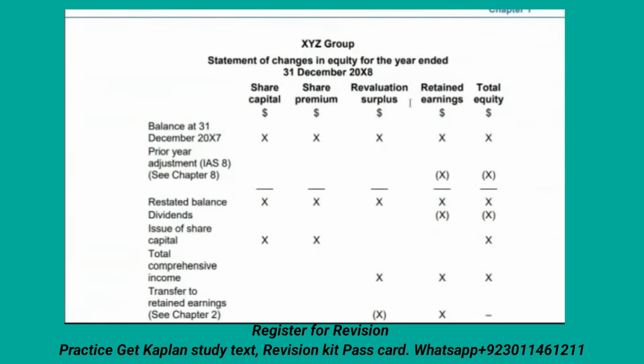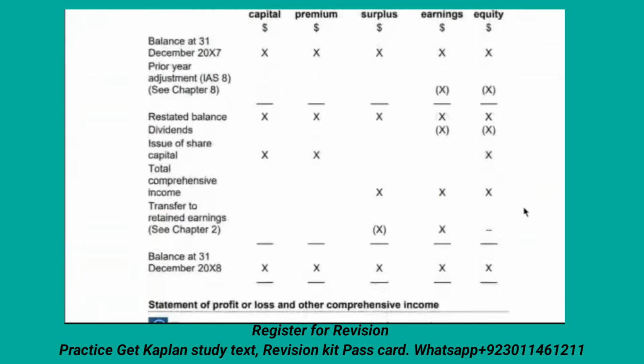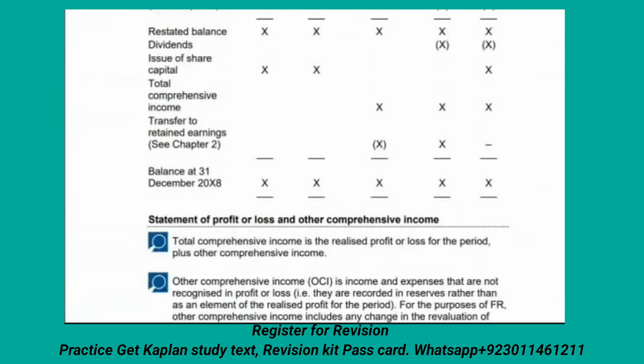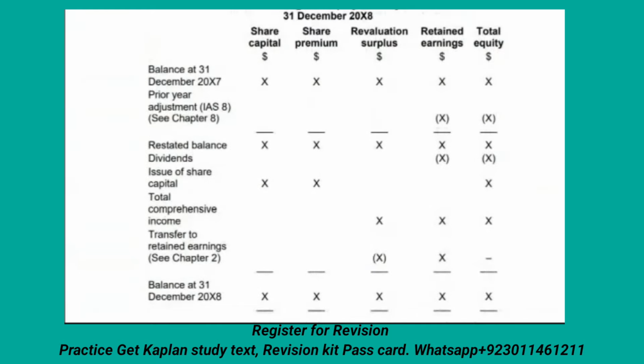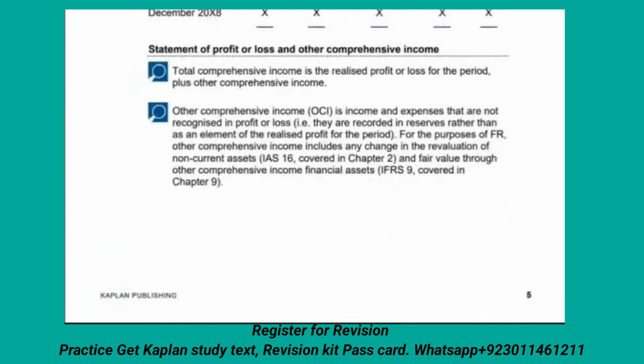This is the format of the statement of changes in equity for the year ended 31st December 2000: opening balance, then share capital, share premium, revaluation surplus, retained earnings, total. We will discuss all of this in detail in other chapters, topic by topic, but here the purpose is to understand the format. While applying the same format, you will get easy marks in the examination.